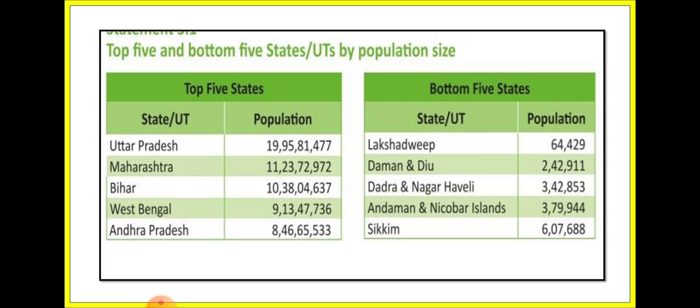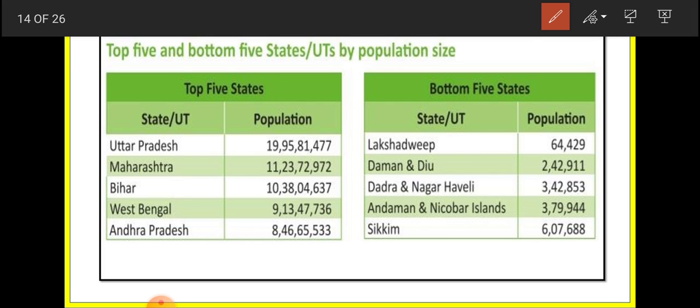The least populated union territory is Lakshadweep, which has very less population, okay. And among states, it is Sikkim, the state with very less population, okay. So here the bottom 5 states are given, and here the top 5 states of India are given. This is the population change of India.